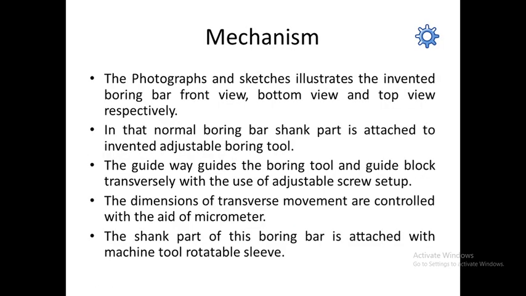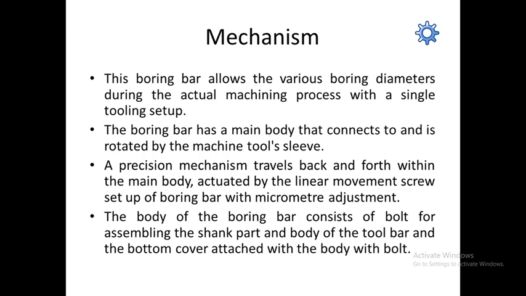Okay, after that, the boring bar has a main body that connects to and is rotated by the machine tool sleeve. The boring bar gets the power through the drilling machine or boring machine sleeve. Okay, a precision mechanism travels back and forth within the main body, actuated by the linear movement screw setup of a boring bar with the micrometer adjustment.